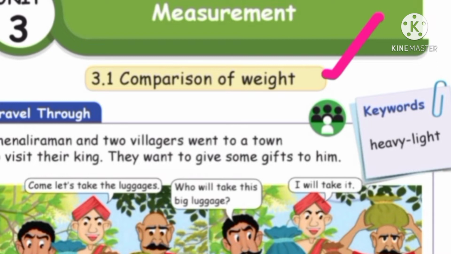Children, look at the picture. There are 3 characters in the story. The characters are Tenali Raman and 2 villagers.